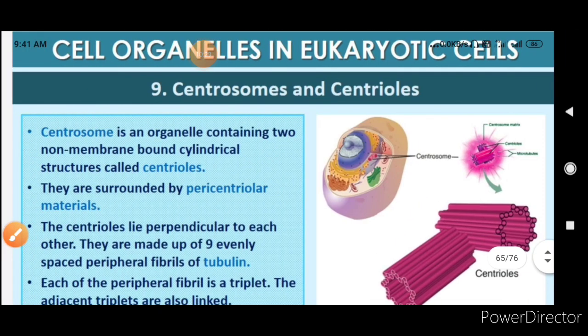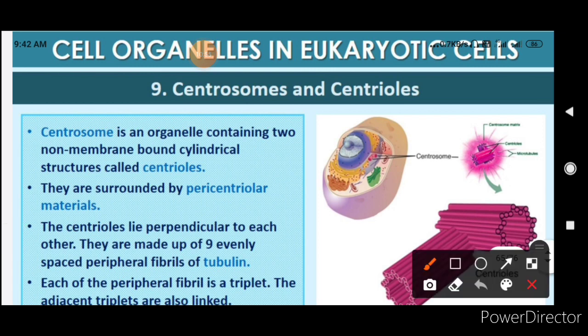Now comes the centrosome and the centriole. The centrosome is an organelle containing 2 cylindrical structures called centrioles. They are surrounded by pericentriolar material. The centrioles lie perpendicular to each other. They are made up of 9 evenly spaced peripheral fibrils of tubulin. Each of the peripheral fibrils is a triplet. The adjacent triplets are also linked.